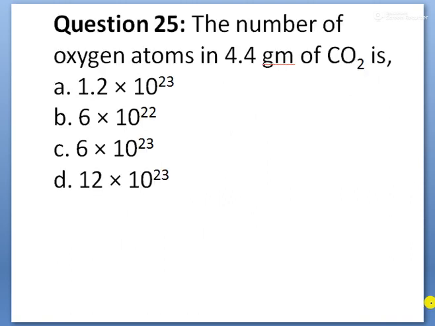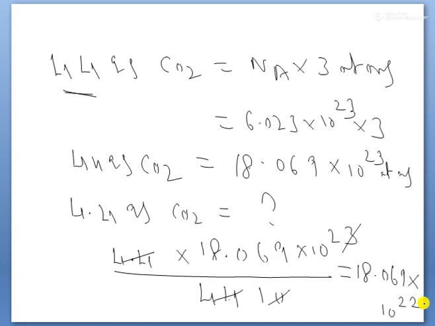Now they are asking for the number of oxygen atoms in 4.4 grams of CO2. Each CO2 contains how many oxygen atoms? We are only asked about oxygen atoms, children. In CO2, how many oxygen atoms are there? 2 oxygen atoms. Each CO2 contains 2 oxygen atoms.